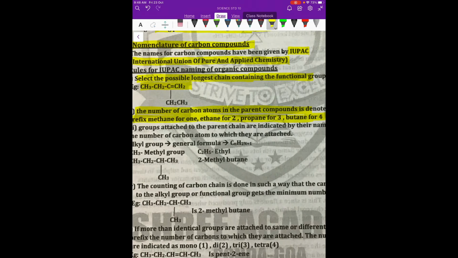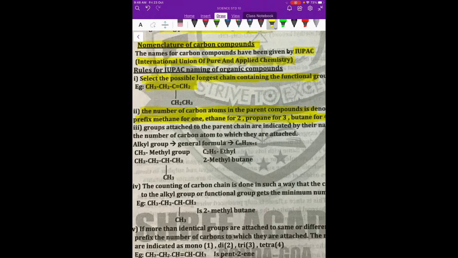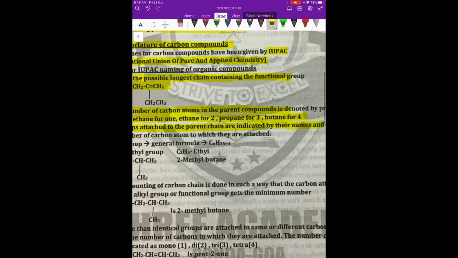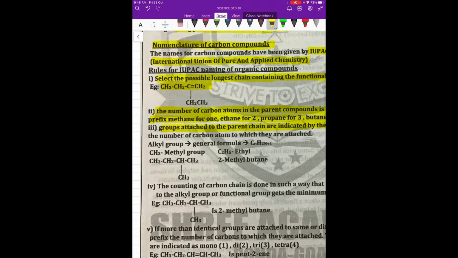The third rule is that the groups attached to the parent chain are indicated by their names and the number of the carbon atom to which they are attached. If it is an alkyl group, what is the general formula? It is CnH2n+1. For example, methane is CH4.